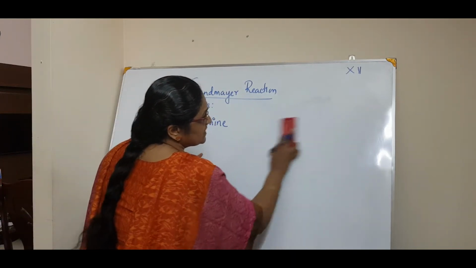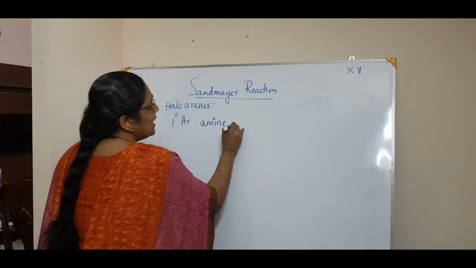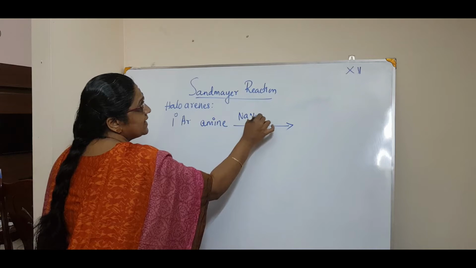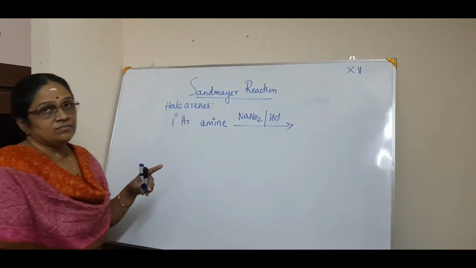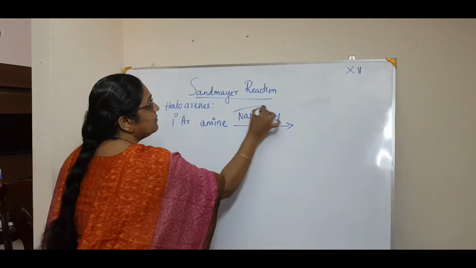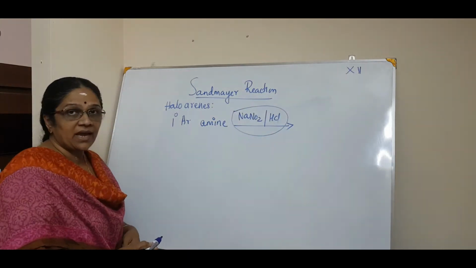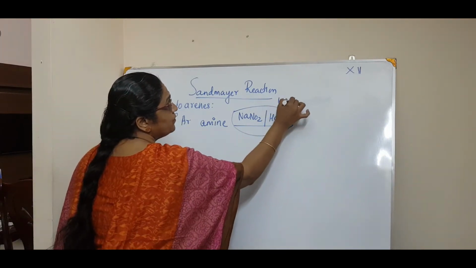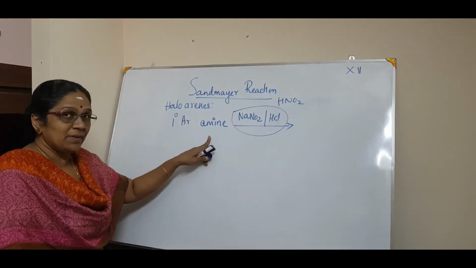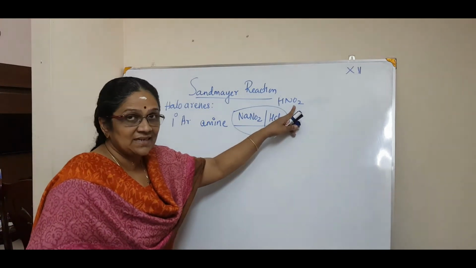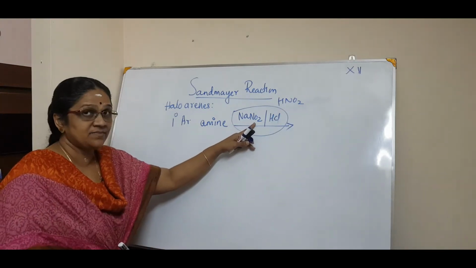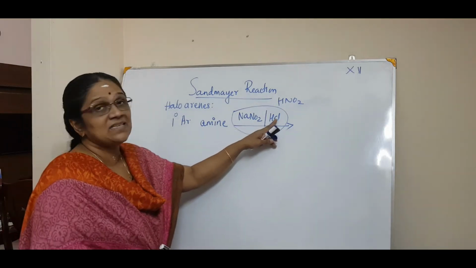There is a condition for this Sandmeyer reaction, and the condition is when treated with sodium nitrite and HCl. Now, actually, when these two are made to react, you will get simply HNO2, that is nitrous acid. So, primary aromatic amine when treated with nitrous acid. And how is nitrous acid formed? By reacting sodium nitrite and HCl.